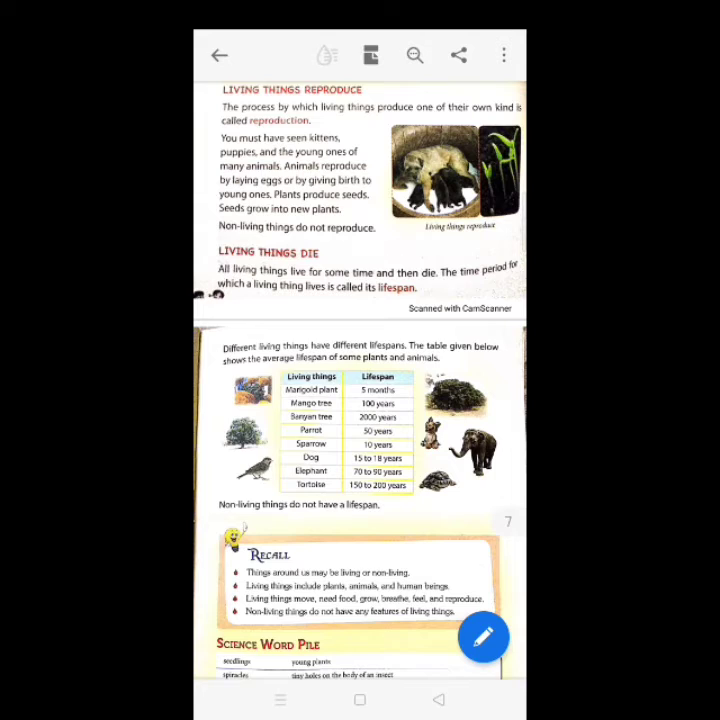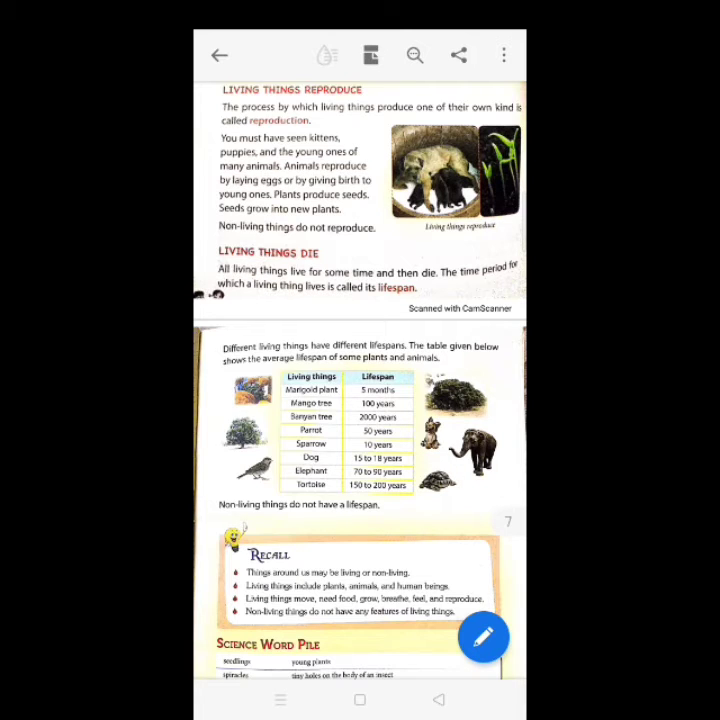Now, all living things produce new organisms of their kind. Some animals produce babies and some lay eggs. Plants mainly reproduce through seeds which can germinate in suitable conditions and grow into new plants. Clear? Living things die. All living things live for some time and then die.